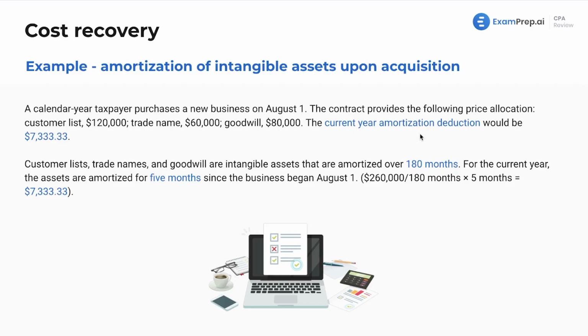Now, the current year amortization deduction, let's see how we calculate that. All of these are normal intangible assets that we would amortize over 180 months. None of these are startup or organization expenses. So for the current year, they're amortized for 5 months since the business began on August 1st. Keep in mind the dates. That's something that'll mess you up no matter what exam you're taking. In this case, we are only doing 5 months. We're not doing a full year. We're not doing half a year. We are doing 5 months. So $260,000 in total of intangible assets divided by 180 times 5. Another wonderful example. We have a few more slides and we'll call it a day.